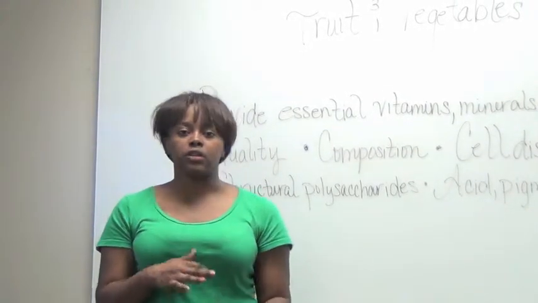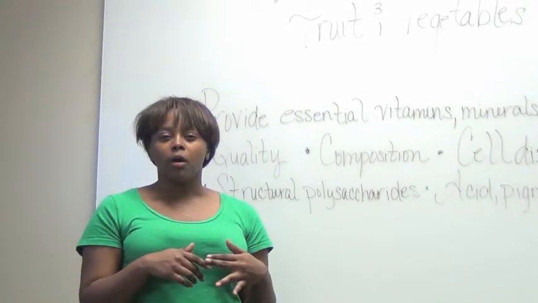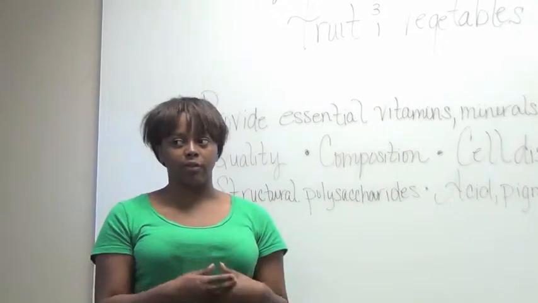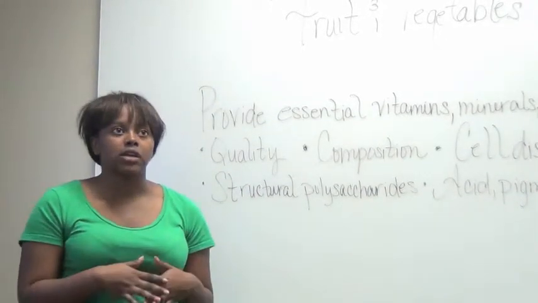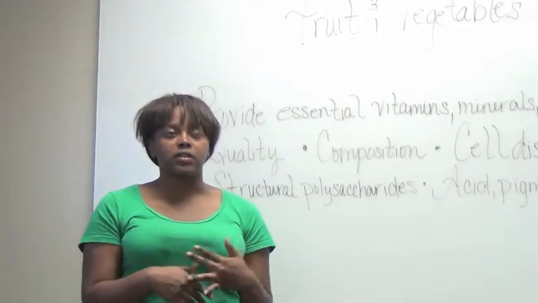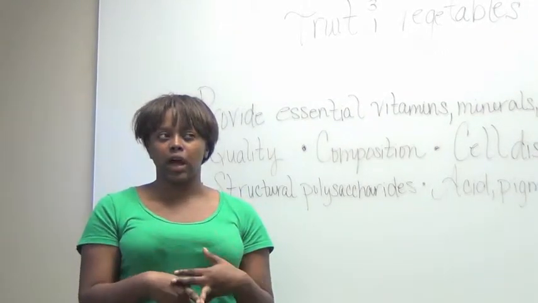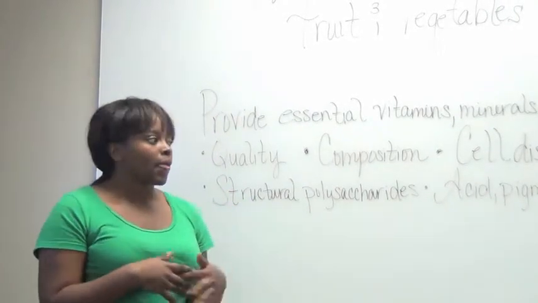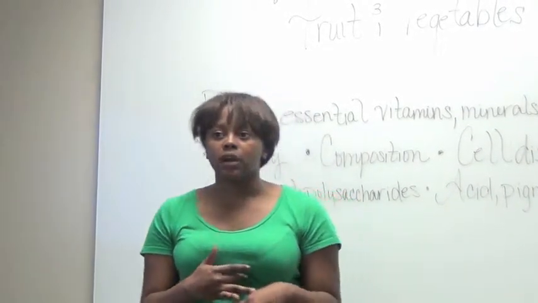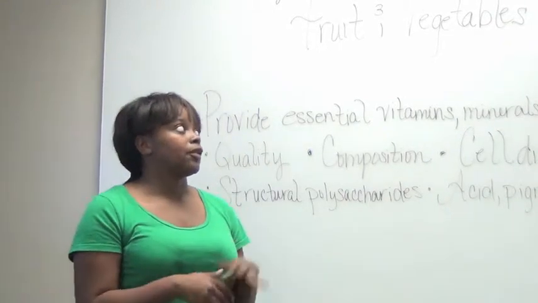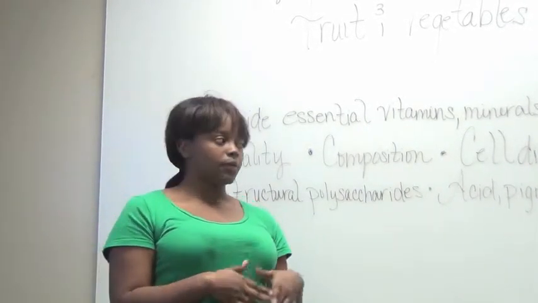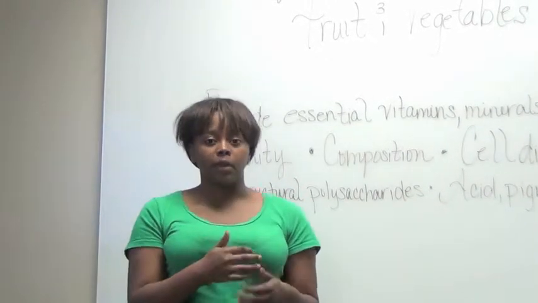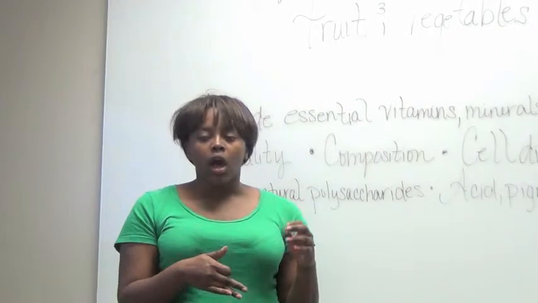Another pigment is carotenoids. Many fruits and vegetables are identified with this. It's also not heat stable, and in the presence of heat, light, and oxygen, it's not stable. And our last topic is vitamins. 90% of fruits and vegetables have vitamin C, which is L-ascorbic acid. A good source of vitamin K can be found in bananas.